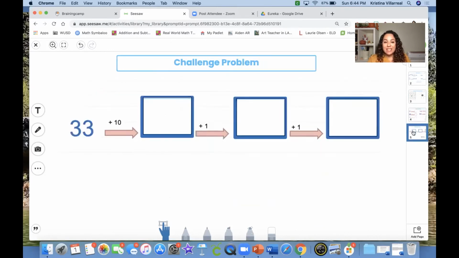And finally, we have a challenge problem for you. I want to see if you guys are up for a challenge today. So I have 33. I want you to tell me what's 10 more. And then after you do 10 more, you're going to add 1 and then 1 more. Let's see if you guys can do it.